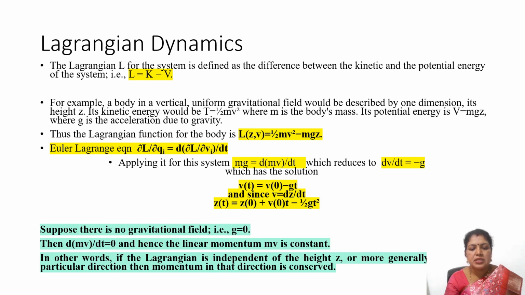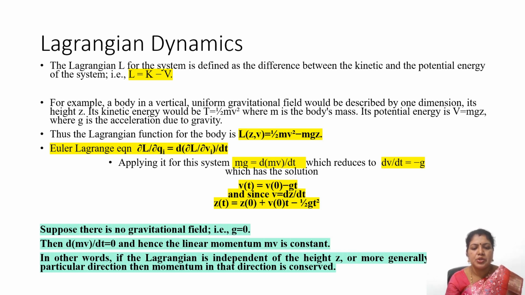So applying this to our given Lagrangian, ∂L/∂qi, we will get it as minus mg, and d/dt of ∂L/∂vi will be half into m into 2v. So 2 will get cancelled. We will end up with d/dt of mv. So m will get cancelled on both sides, and it will be dv/dt is equal to minus g.